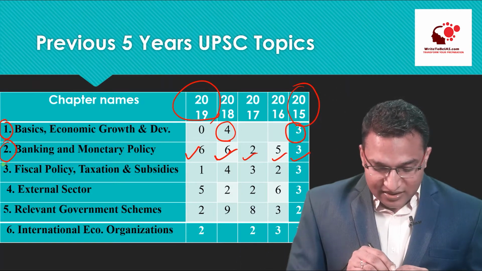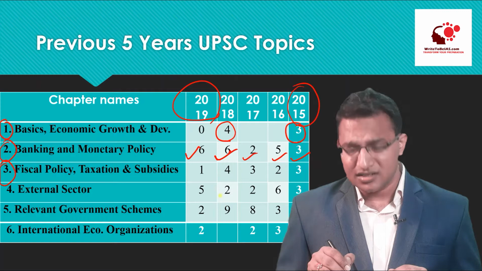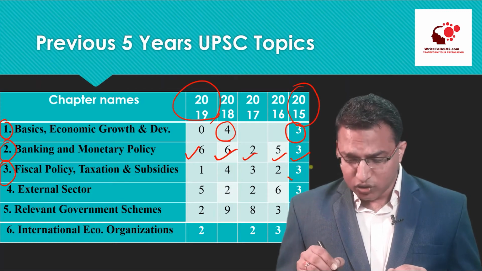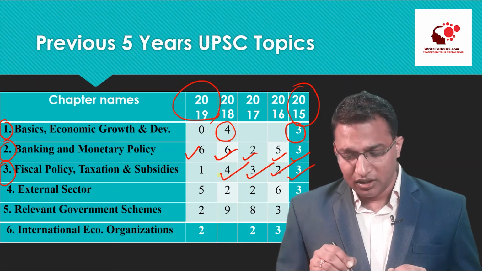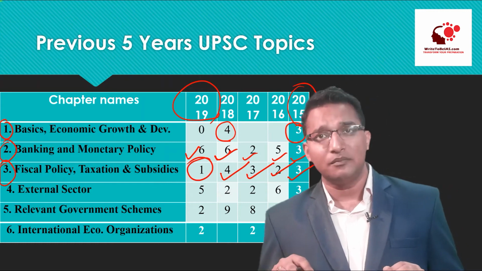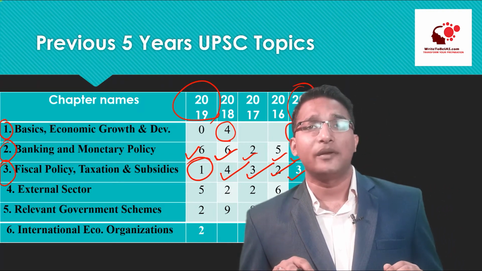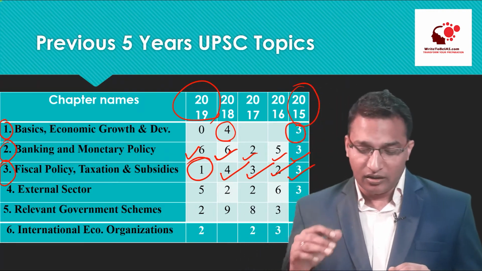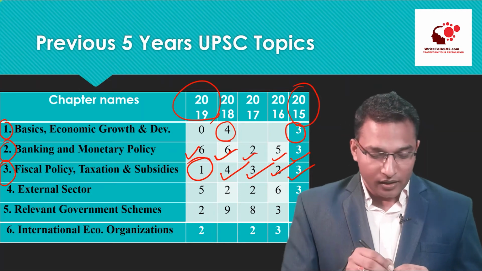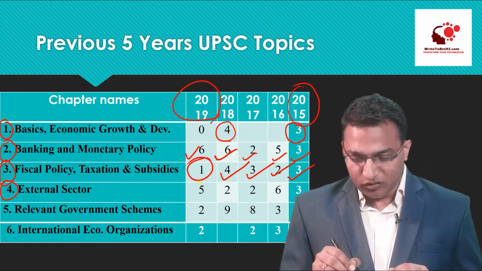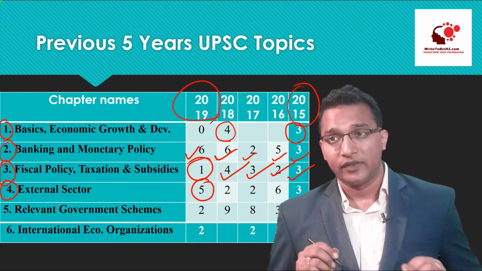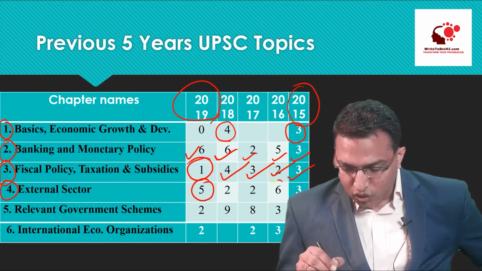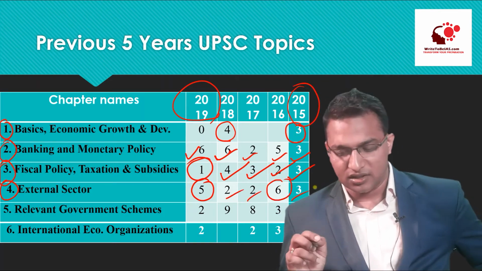Fiscal policy, taxation and subsidies. This is also important. You can see 3 questions, 2 questions, 3 questions, 4 questions. In 2019 there was 1 question, but again this topic is really important, so it will give more questions in the coming time. External sector is very important. In 2019 there were 5 questions, and before that also 6 questions, 2 questions, 3 questions.